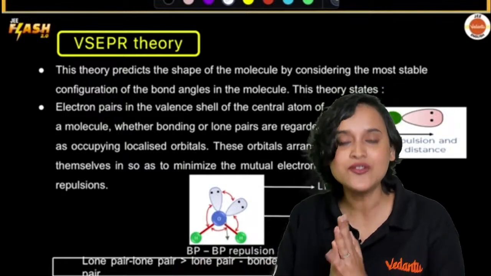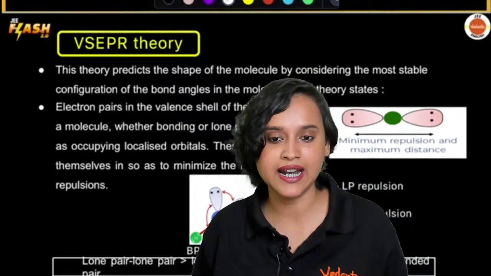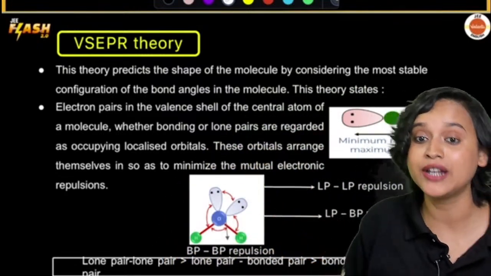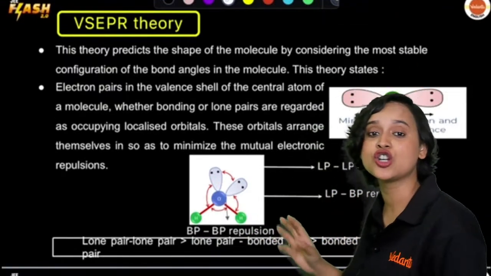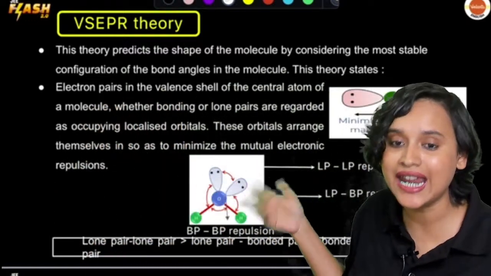Now you have to understand that this theory right here, everybody, have a look at what it says. This theory predicts the shape of the molecule by doing what? By considering the most stable configuration of the bond angles in the molecule. And it also states, what does it state?